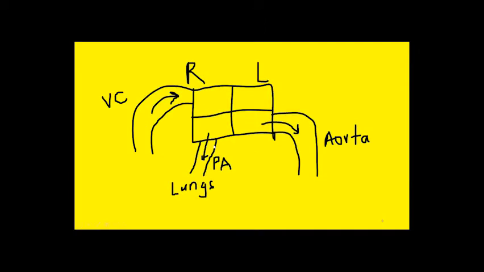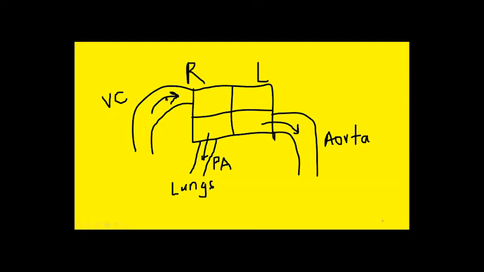So suppose this is the heart, this is the right side of the heart, and here you can see the left side of the heart. And these are the four chambers: the right atrium, the right ventricle, the left atrium, and the left ventricle. And this is the receiving end of the heart, the right atrium. And blood enters the right atrium through the vena cava.